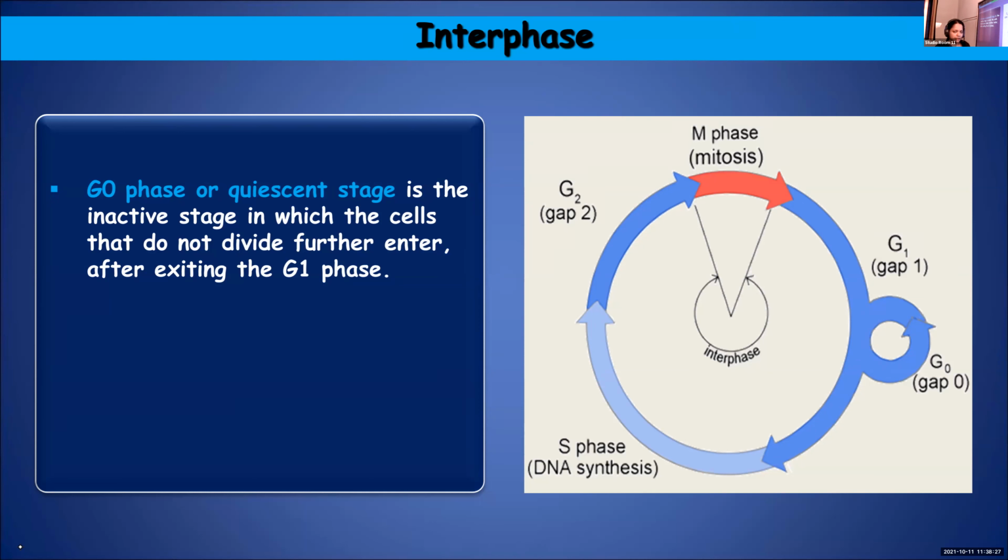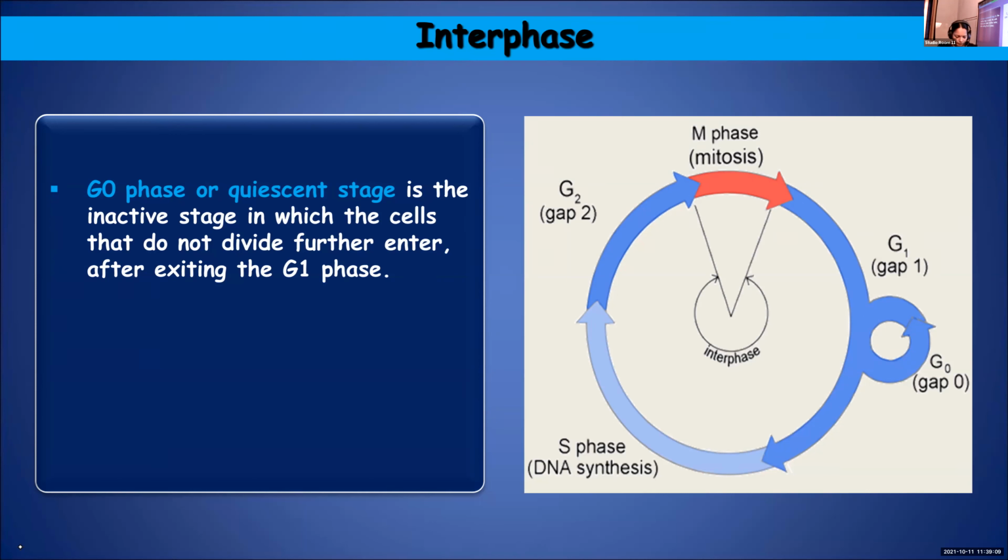This phase is actually entered by those cells which do not divide further. So as soon as the G1 phase is over, there are certain cells which do not divide further. So they will enter into an inactive stage, G0 or quiescent phase, and they do not divide until it is required. So some examples are brain cells or your nerve cells, heart cells. These cells do not divide. So as soon as the G1 phase is over, they will enter into this inactive stage or G0 or quiescent stage.